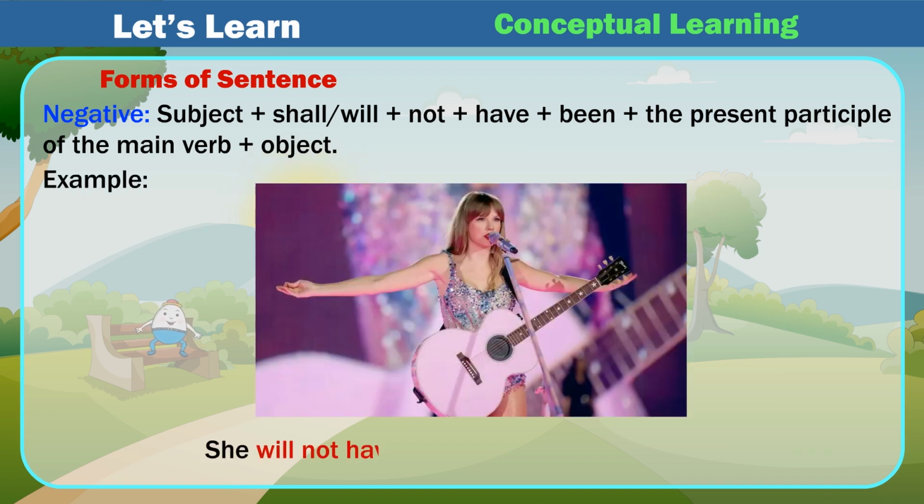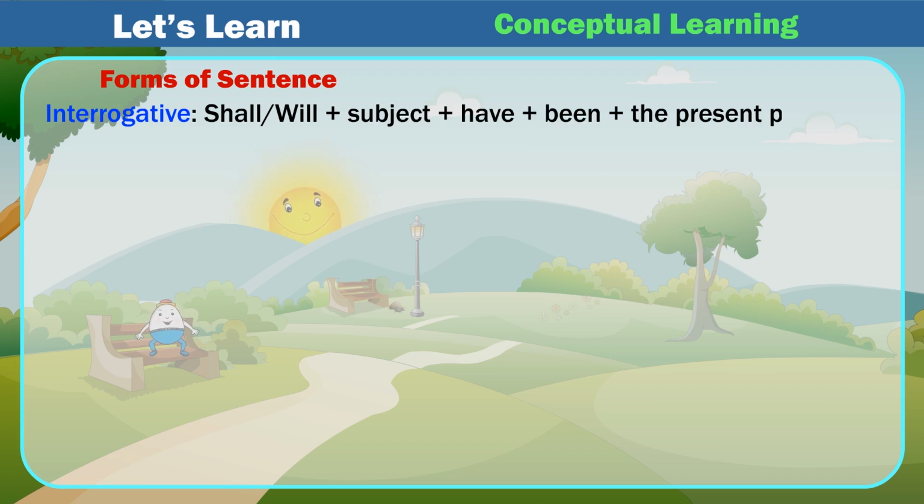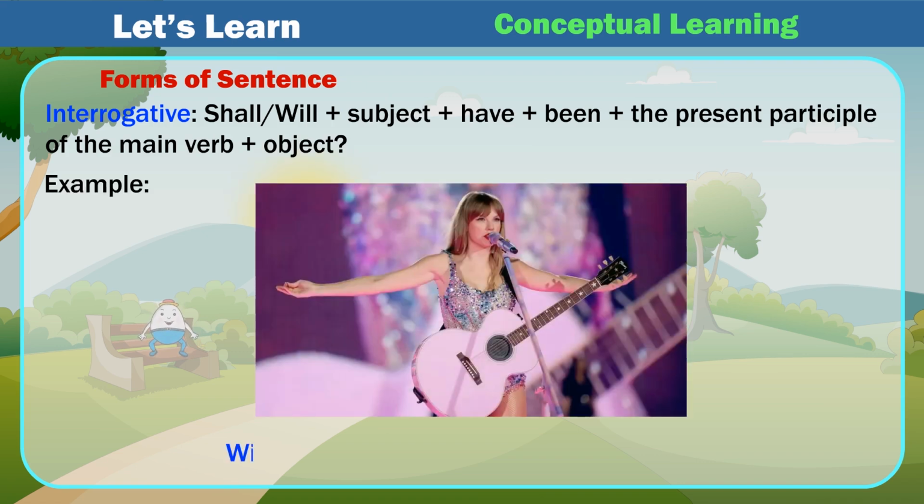Example: She will not have been singing for 3 hours. Interrogative: shall/will plus subject plus have plus been plus the present participle of the main verb plus object. Example: Will she have been singing for 3 hours?